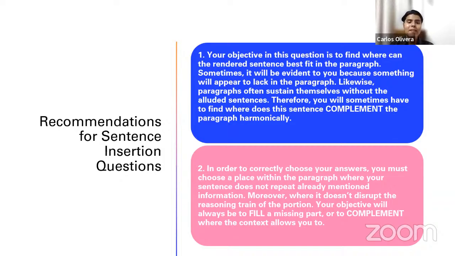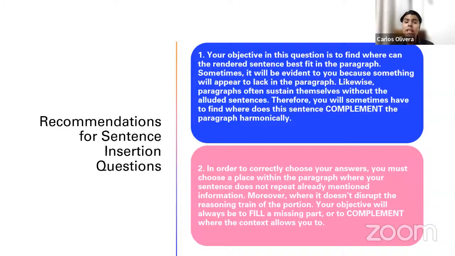And the problem is that the reading passage can sustain itself without that sentence. So it's going to be more complicated for you to determine where you could insert this particular sentence if it looks like the passage can be sustained by itself and it makes sense without the sentence. So when that happens to you, you will sometimes have to find where this sentence complements the paragraph harmonically. So when you read the passage and you see very easily and simply that there is a part in the reading passage that seems to lack something, okay, then you go and insert the phrase there, of course, because there is something lacking.